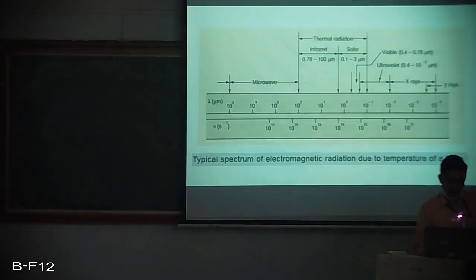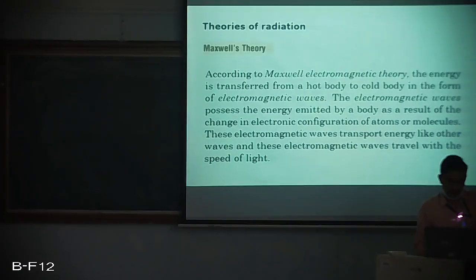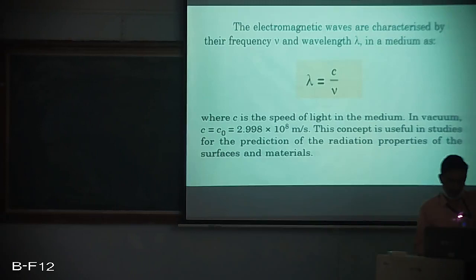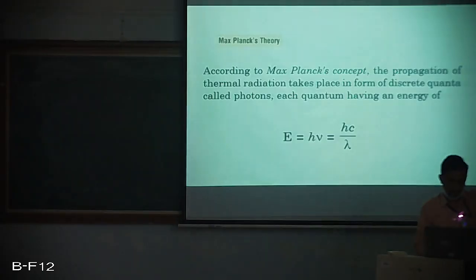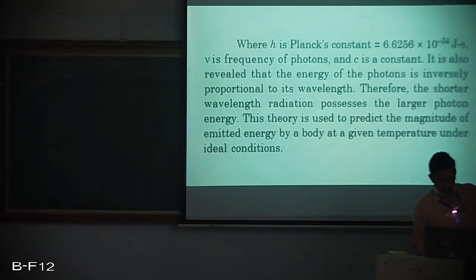If we go back, it is again based on Maxwell's theory, wherein Maxwell's theory tells us lambda is equal to c by ν. And ν is, of course, the frequency, c is the speed of light, and lambda is the wavelength. So E is equal to hν is equal to hc by lambda. This was proposed by Max Planck's concept, and this, of course, is quantum theory. So he proposed h to be Planck's constant, that is 6.62 × 10 raised to minus 34 joule second. And therefore, the conclusion drawn by this theory was that the energy of the photons is inversely proportional to wavelength.